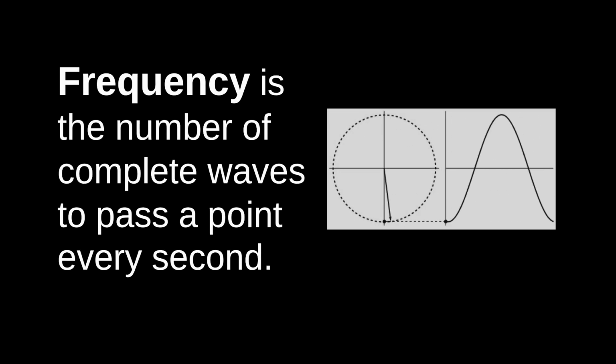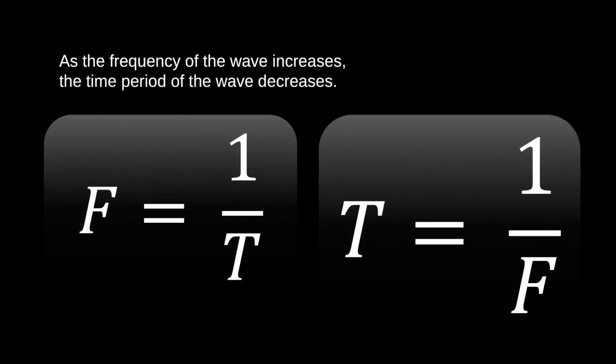Frequency is the number of waves to pass a point every second. As the frequency of a wave increases, the time period of the wave decreases. This is because they are inverses as seen in their respective equations. Period equals 1 divided by frequency, while frequency equals 1 divided by period.